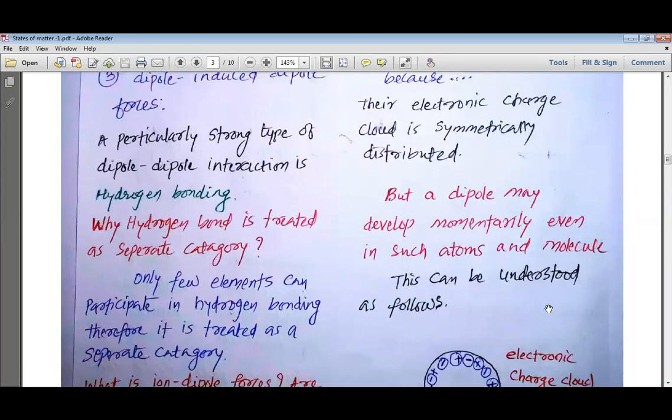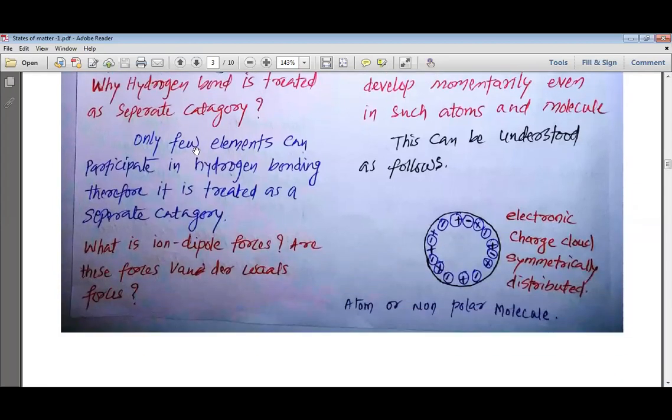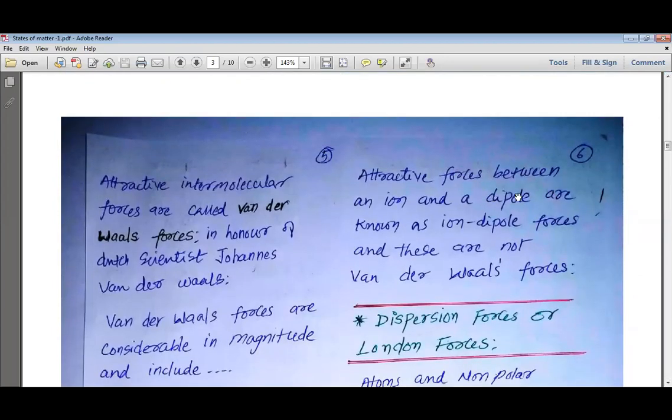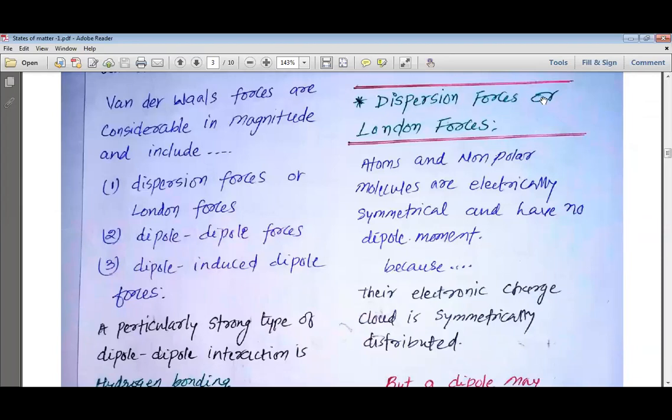Why is hydrogen bonding treated in a separate category? Because only a few elements show hydrogen bonding, and that is why we study them separately. So first we should study about the ion dipole forces, and can we consider them as van der Waals forces? The attractive forces between an ion and a dipole are known as ion dipole forces, and these are not van der Waals forces. Now first we should study about the dispersion forces or the London forces.